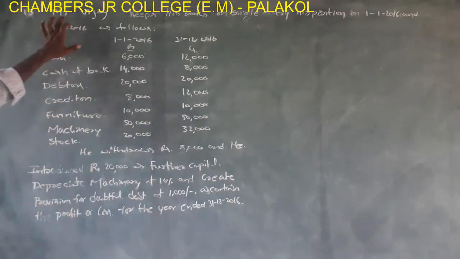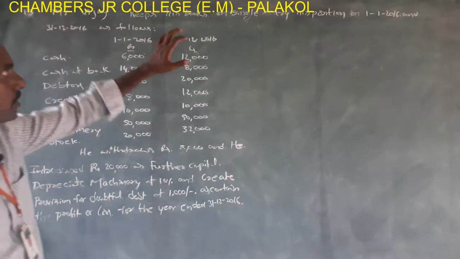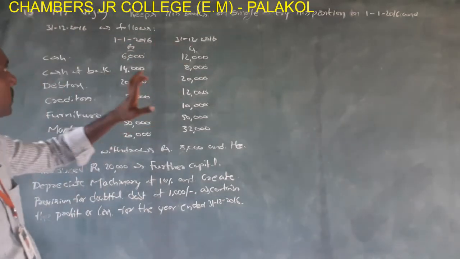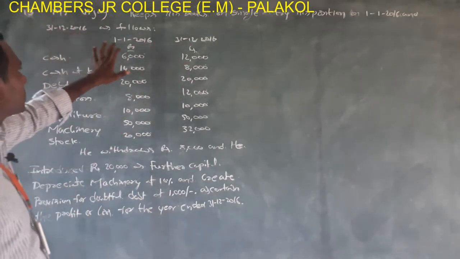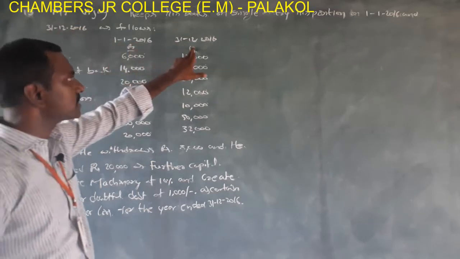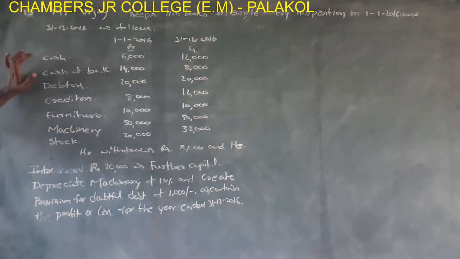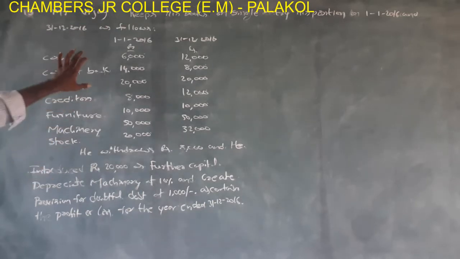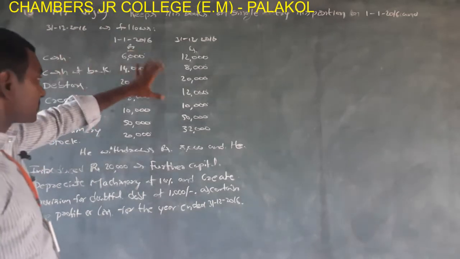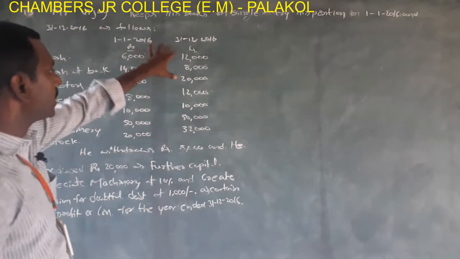See this? Mr. Vijay keeps his books on single entry system. His position on 1/1/2016 and 31st/12/2016. These assets and liabilities: cash at bank, debtors, creditors, furniture, machinery, stock. These assets and liabilities all are given in opening and closing.